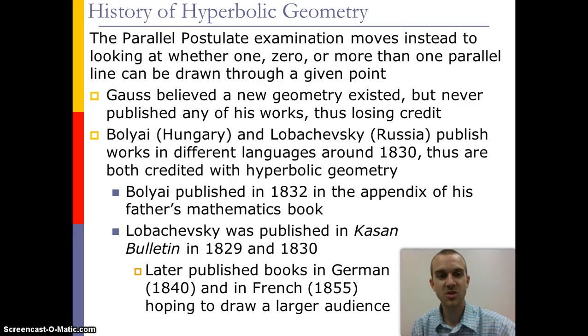And Bolyai then accused Gauss of trying to plagiarize and steal his work. The reason we give both of these men credit is because they published in the same year in different languages. Thus, it would have been highly unlikely one could have seen the other's work. Bolyai published his in 1832 in the appendix of his father's book, and Lobachevsky was published in the Kazan Bulletin in 1829 and 1830, and was later published in German and French, in the hopes that he could draw a larger crowd to this concept of hyperbolic geometry.